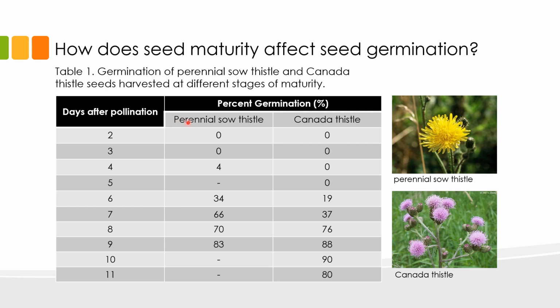If we look at the sow thistle column, we can see that few seeds were able to germinate only after 4 days after pollination. Maximum germination of 83% was recorded for sow thistle after 9 days of pollination. In contrast, Canada thistle requires at least 6 days, right here, after pollination for seeds to germinate, and a maximum germination of 90% was observed after 10 days of pollination. Overall, this data tells us that plant species will have different requirements for seed maturation level for optimum or maximum germination.